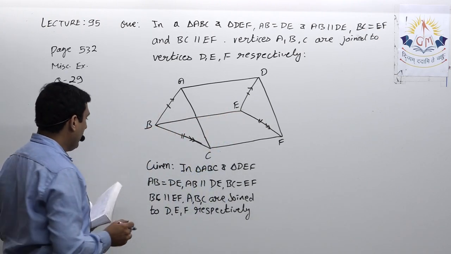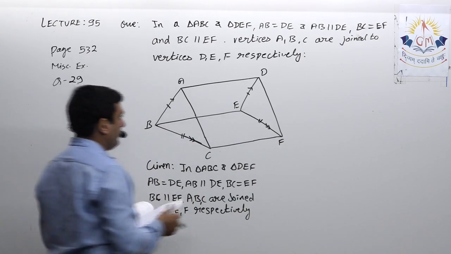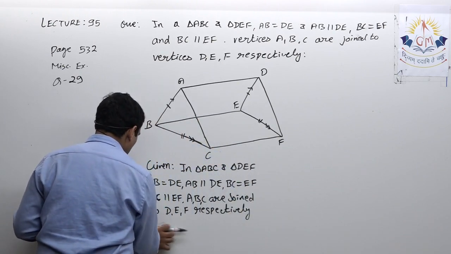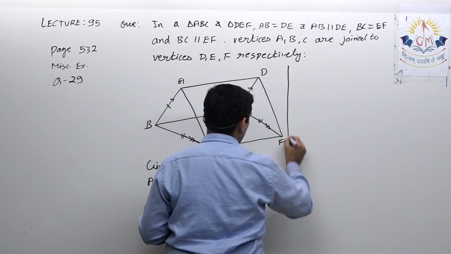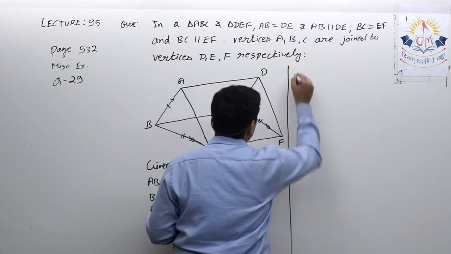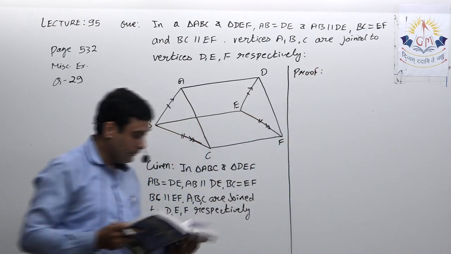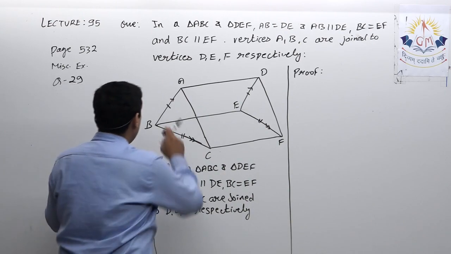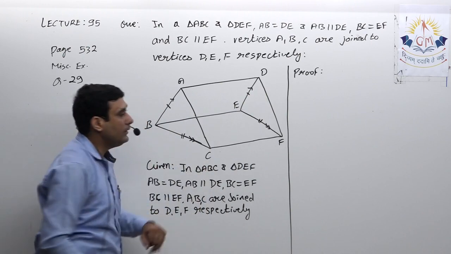So what we have to prove: there are two parallelograms. To prove, you can take from the book because there are six things that we have to prove. So let us discuss its proof. First we have to prove ABED is a parallelogram. Yes, it's a parallelogram because one pair of opposite sides is equal and parallel.